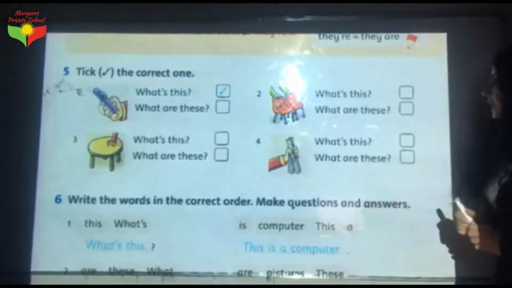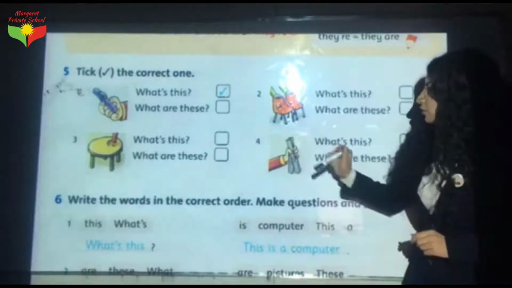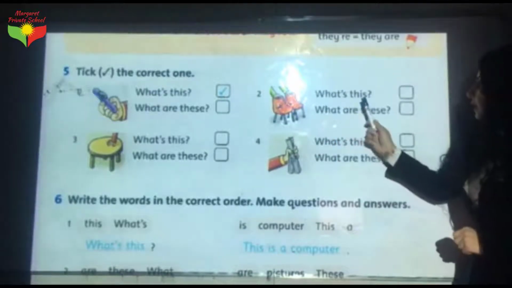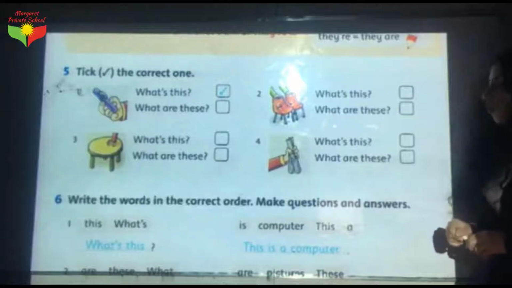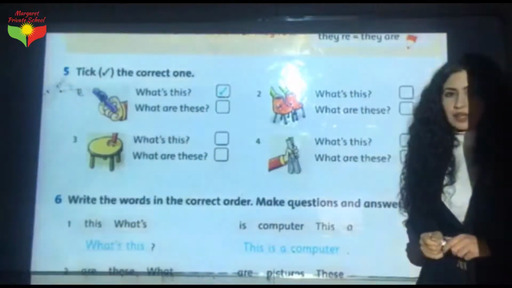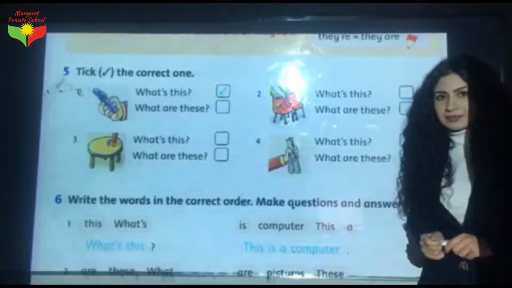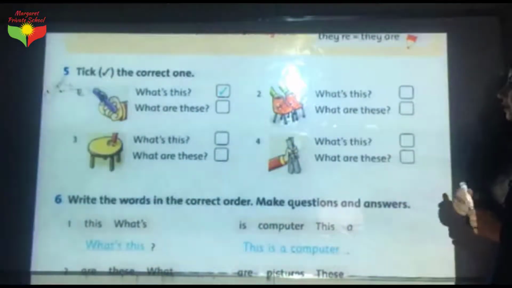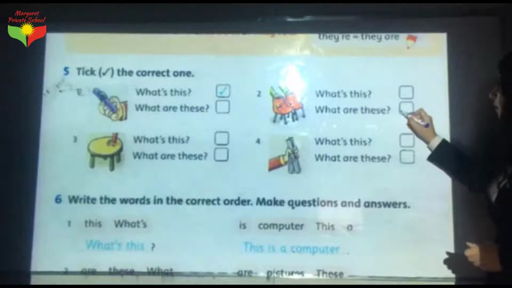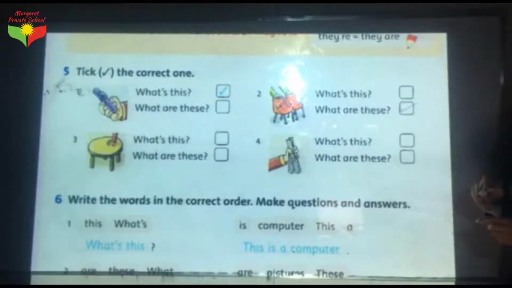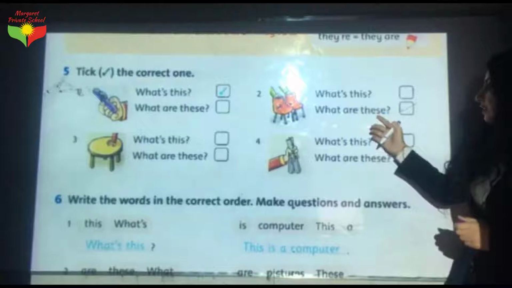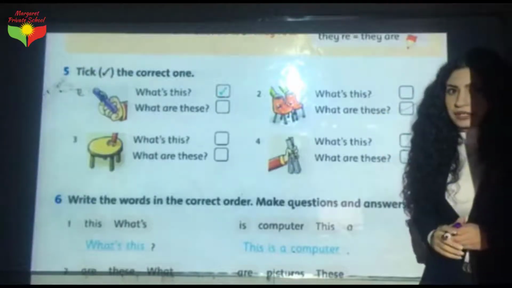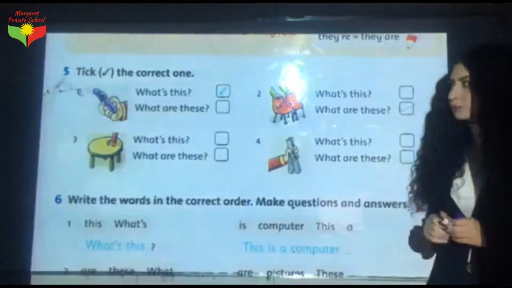Now let's go to the second one. Look at this picture. We have 2 chairs. What's this or what are these? Which one is correct? Who can tell me? Excellent, dear. What are these? We have to take what are these, because we use what are these to ask about more than one thing. We mean 2, 3, 4 and more.